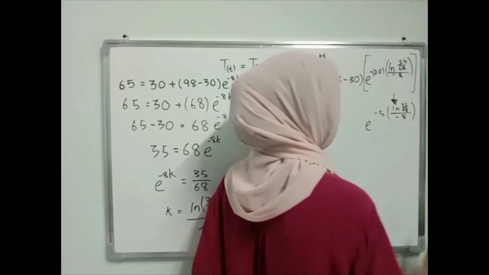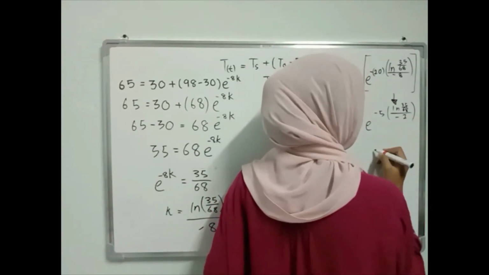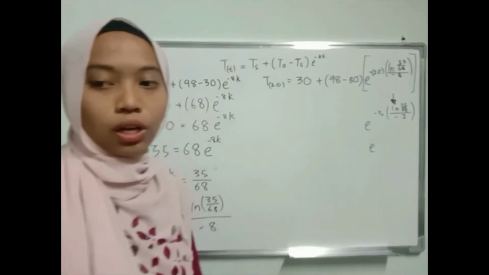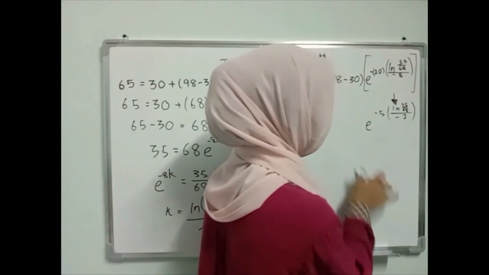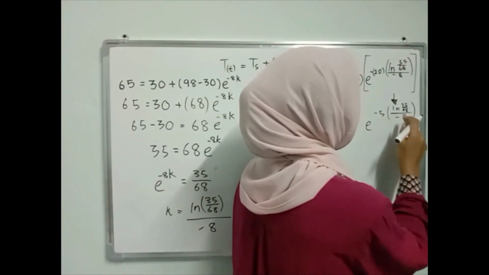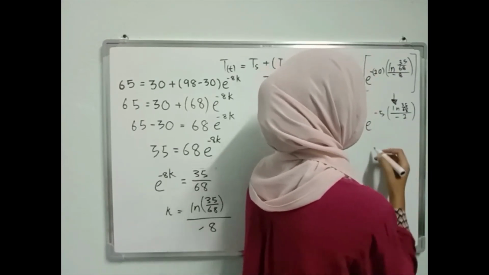So the exponent, we actually can remove the exponent first. So negative multiply negative, it would be positive.